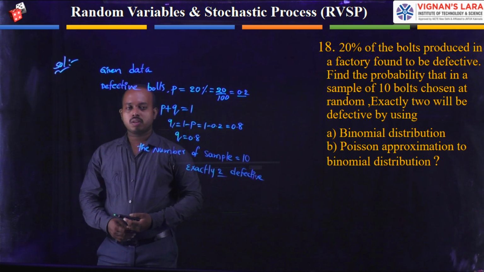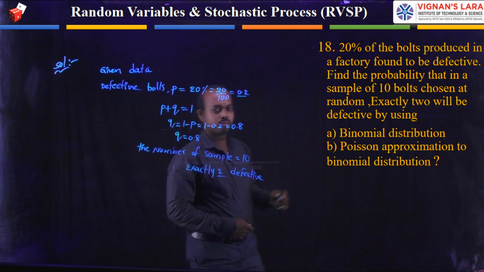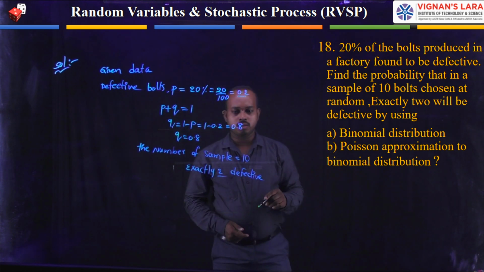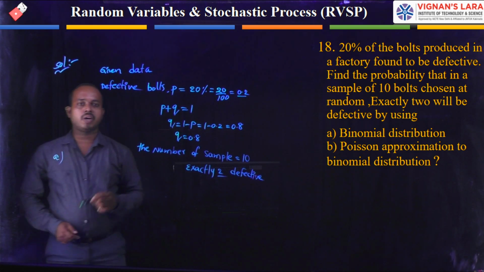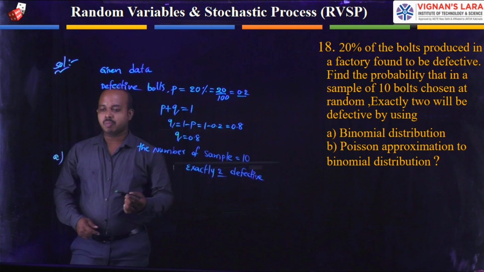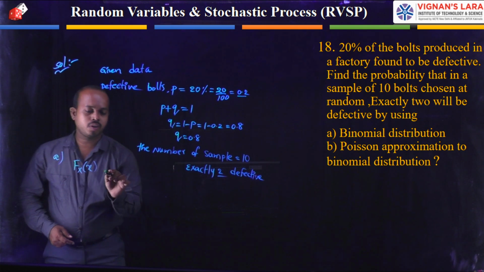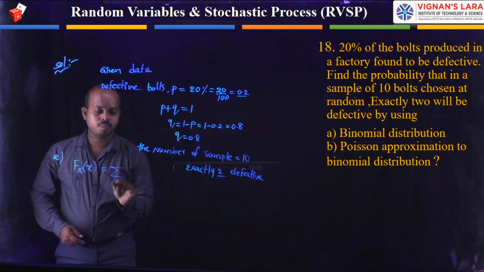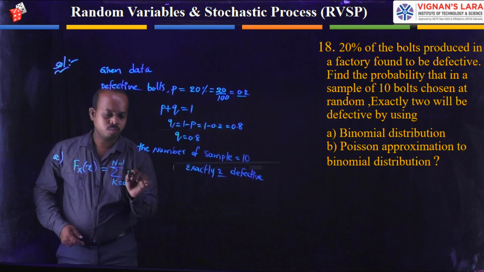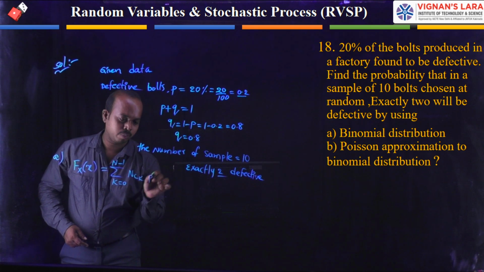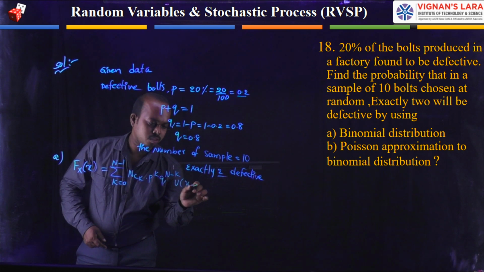Based on this data, I am taking the first one, which is a binomial. For that, first of all, I am writing the binomial distribution function formula. The distribution for a binomial is f(x) of x is equal to the summation of k equals 0 to n minus 1 of nCk p power k q power n minus k u of x minus k.